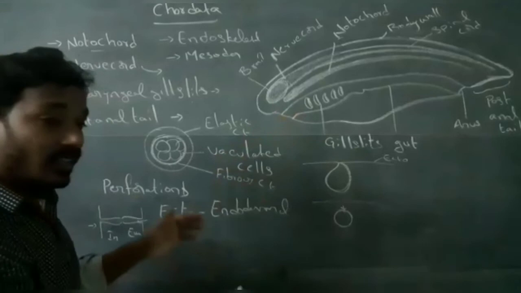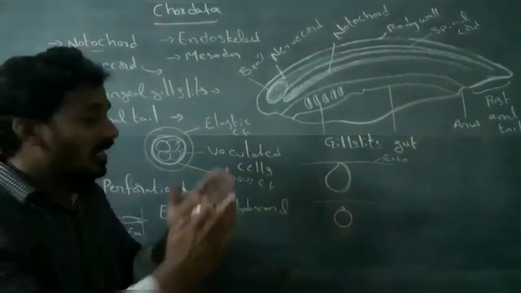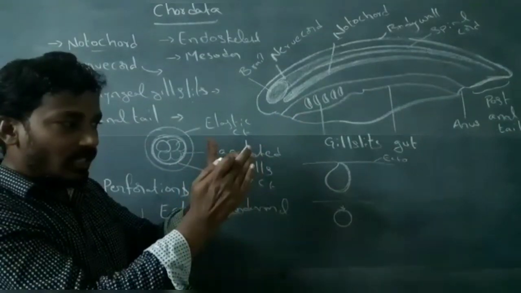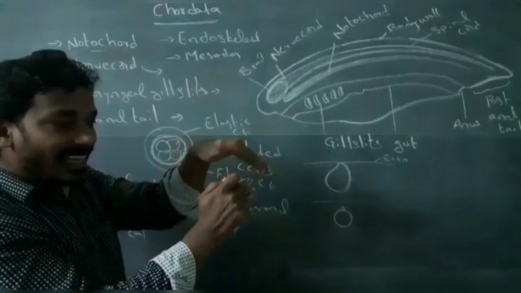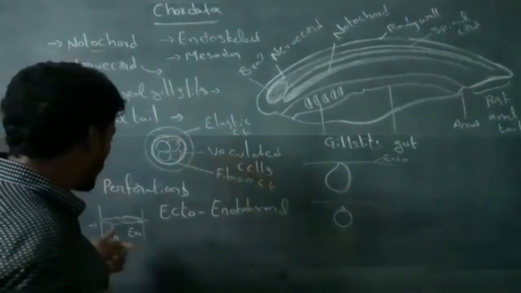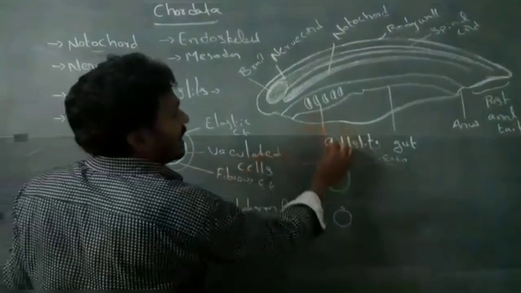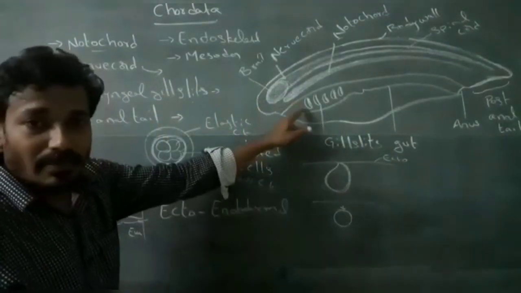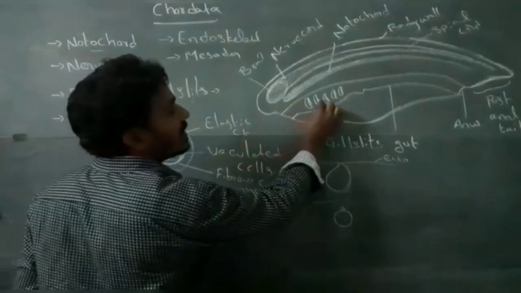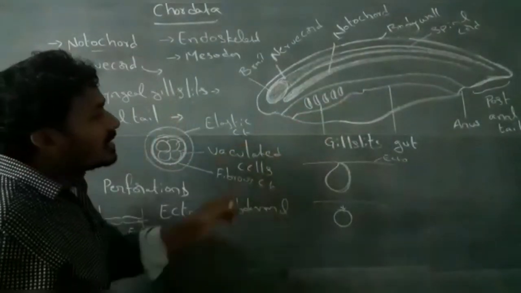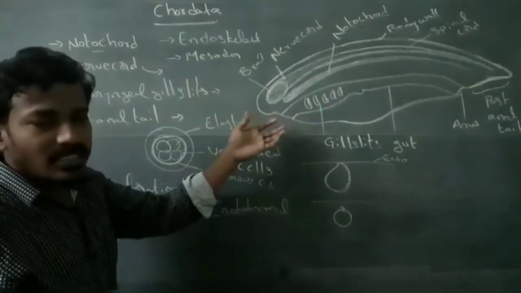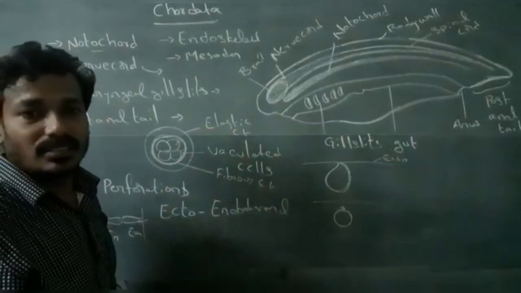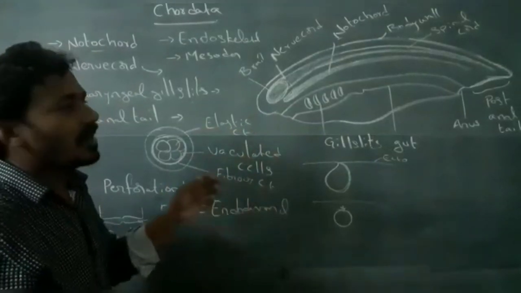Gill slits are formed by ecto-endodermal origin. Ectoderm invaginates, and endoderm evaginates to form a canal-like structure. These are present in the pharynx region, so they are called pharyngeal gill slits. In some organisms, pharyngeal gill slits are present in aquatic organisms like fishes, protochordates and some amphibians.